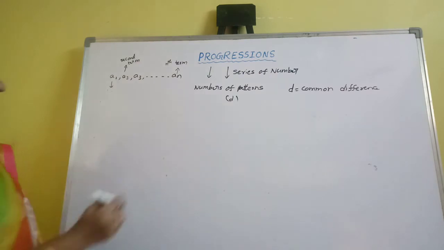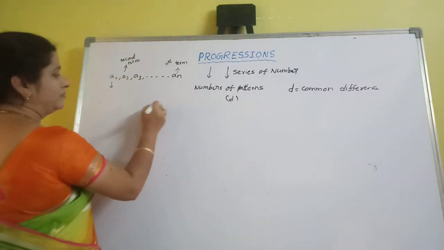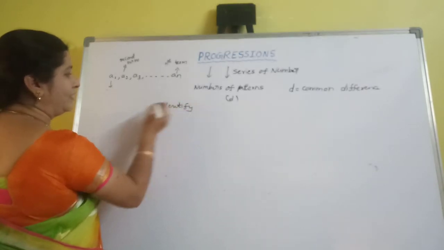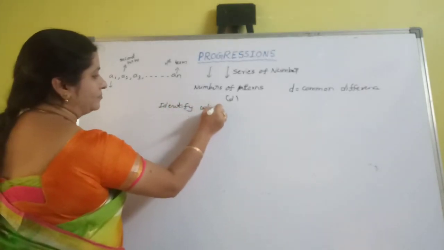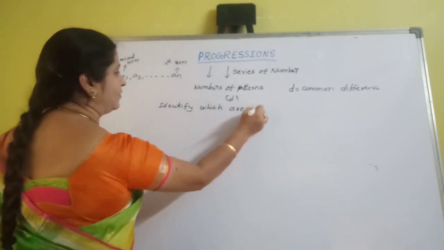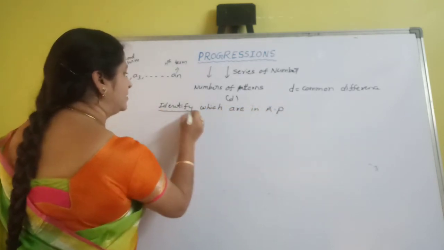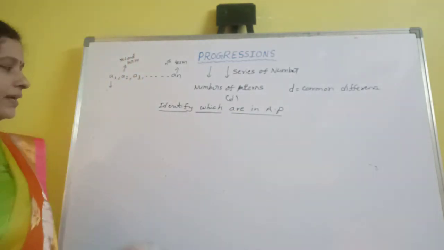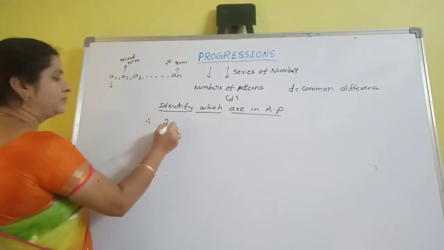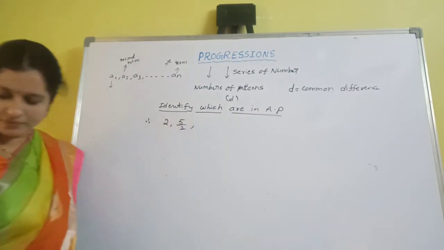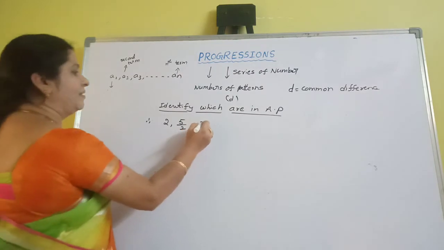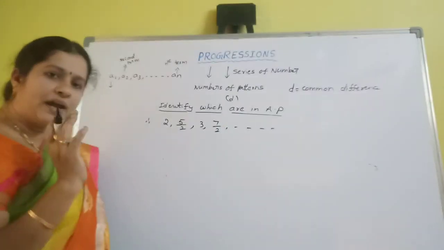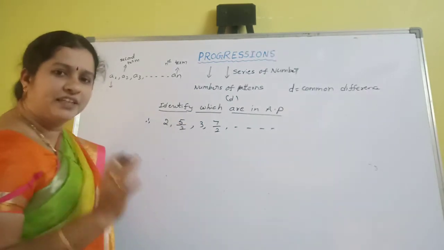Suppose the series, for example, identify which are in AP. Identify which are in AP. This is also an important question. First we will take the series like this: 2, 5 by 2, 3, 7 by 2. Here you have to identify whether the series is in AP or not.